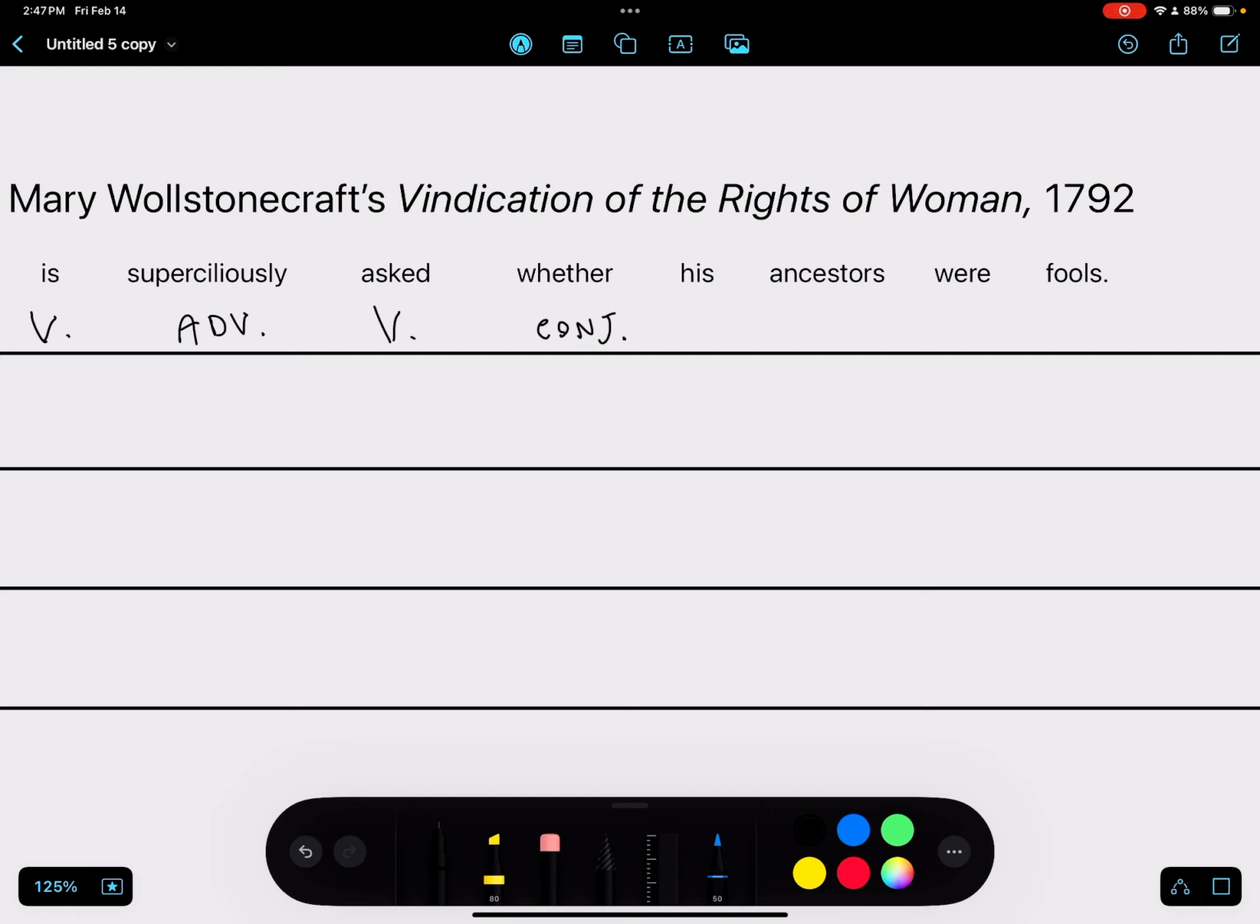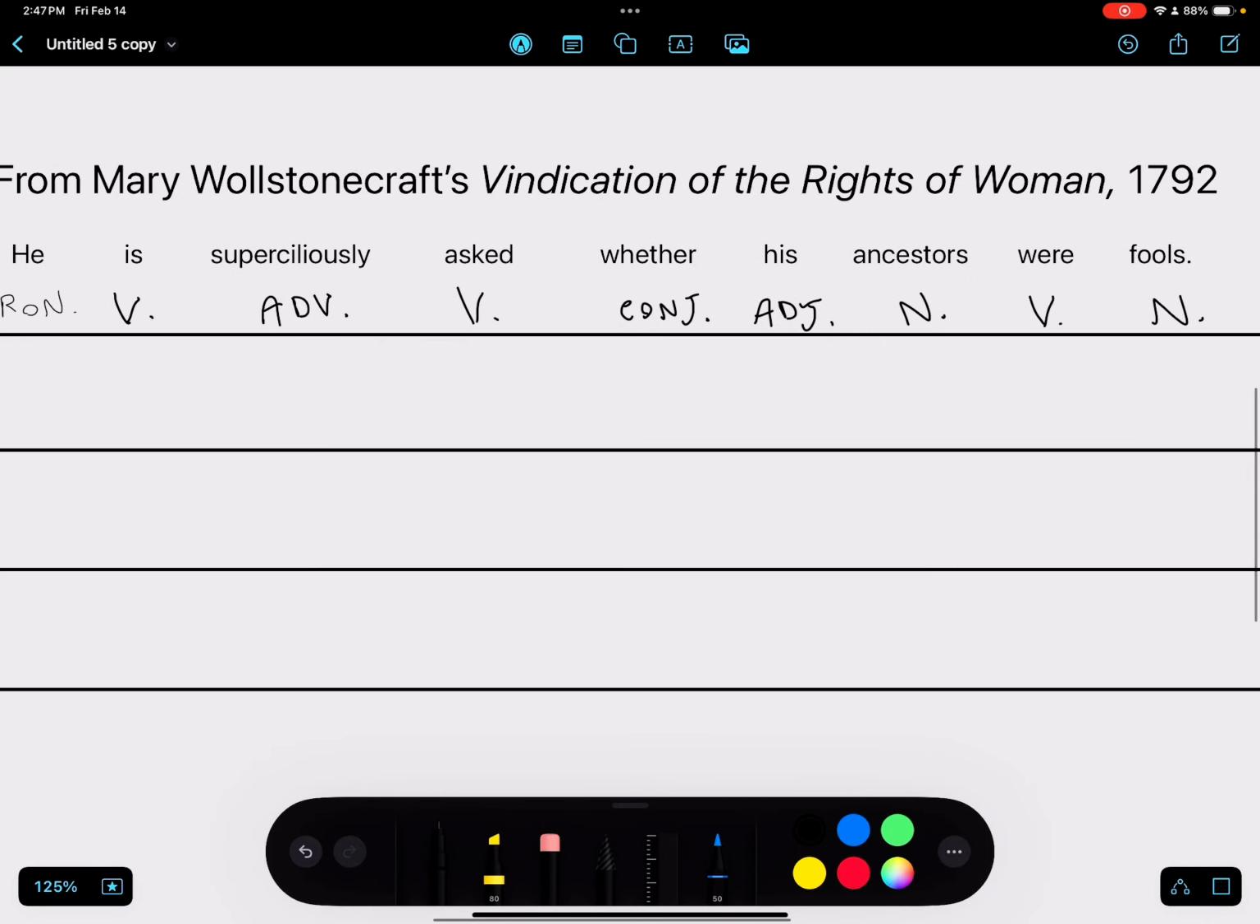And his is an adjective because it's describing whose ancestors was it? It was his ancestors. That's the ancestors, the noun. So his is modifying the noun ancestors. That's how it's an adjective. Then were, we have a verb here. Were is taking the action again, just like with is or asked. Ancestors were, that's describing the action that the ancestors were taking. And finally, we have fools. That's a noun. That's the thing in this case. A fool is just a noun.